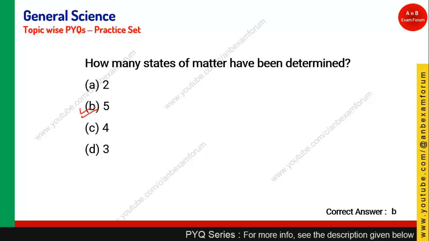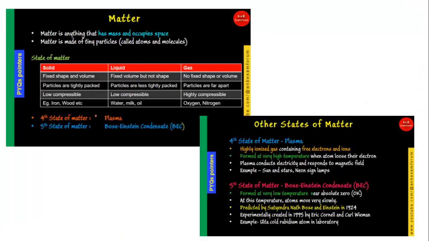Although in some textbooks there are 2 more states, in this we have only 5 as a maximum, so we are going to choose option B, right? In the theory classes we have seen that matter is basically anything which has mass and occupies space, and there are basically 5 states of matter. The first is solid, the second is liquid, and the third is gas. And we have seen the difference between solid, liquid and gas. I am not going to repeat it in today's session.